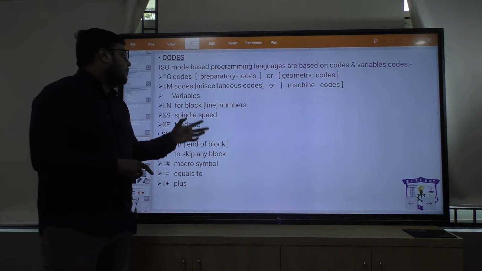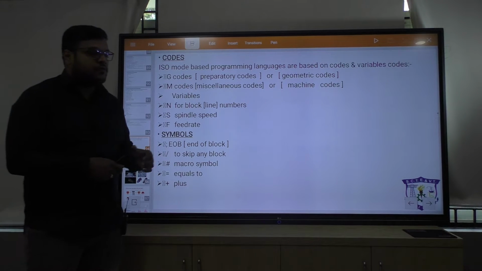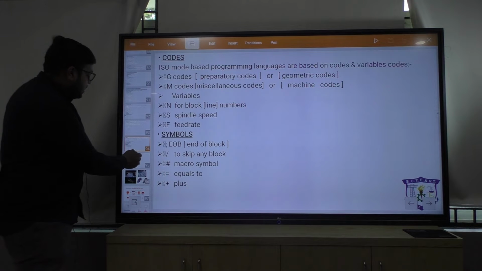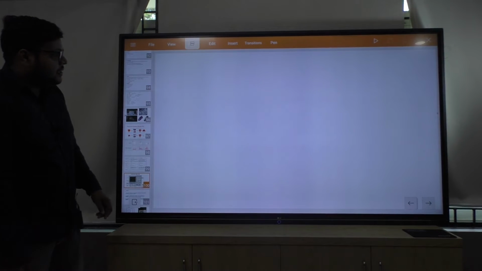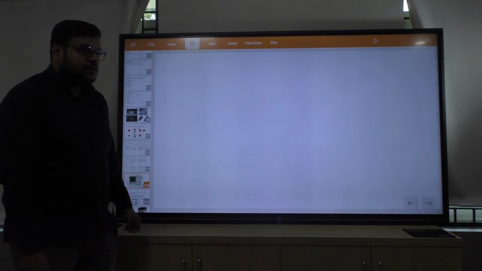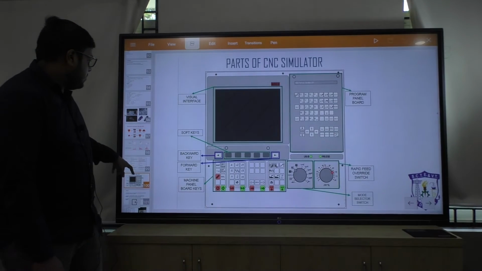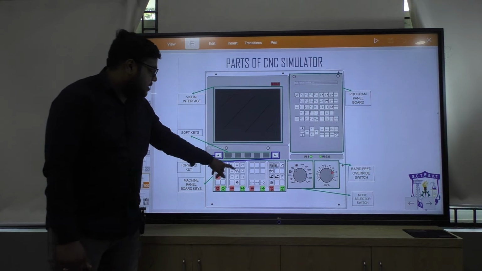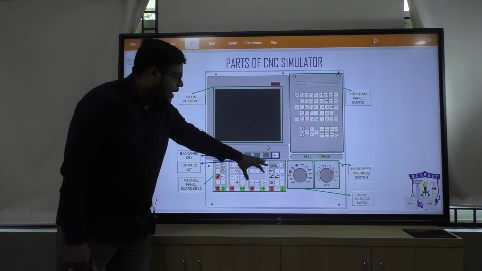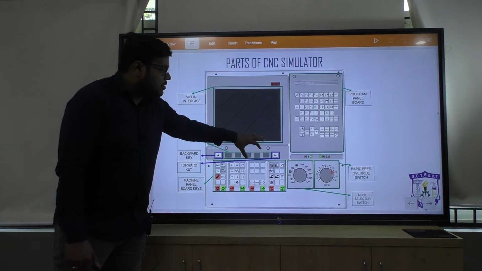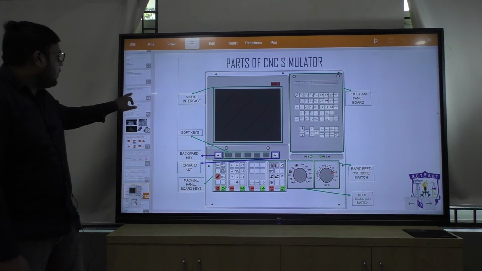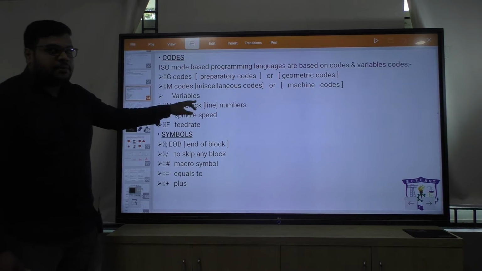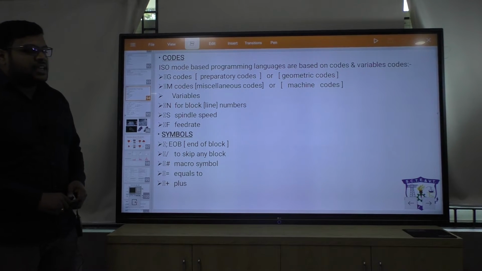to operate a machine. Now M code. M code is your machine code, means whichever buttons are available, like here you can see in this image, you can see these buttons are available. If you want to close and on and off the machines, you can use it with the help of M code. M code is your miscellaneous code or machine code.